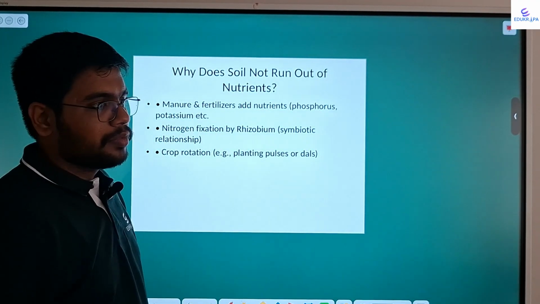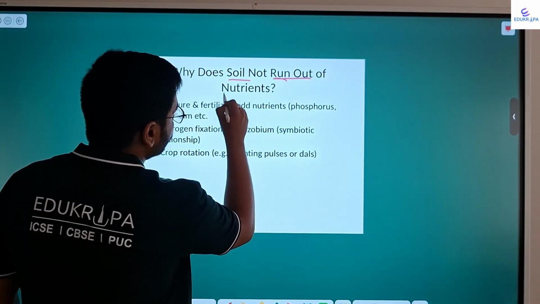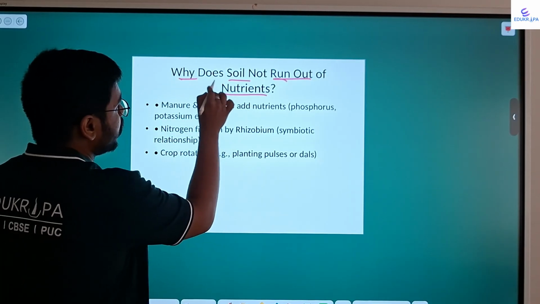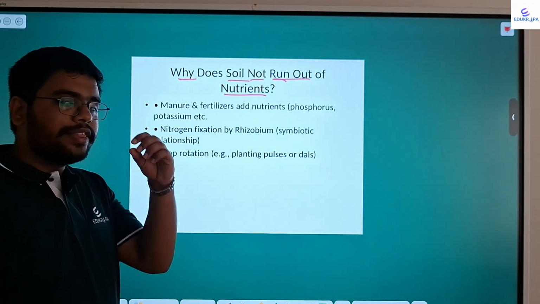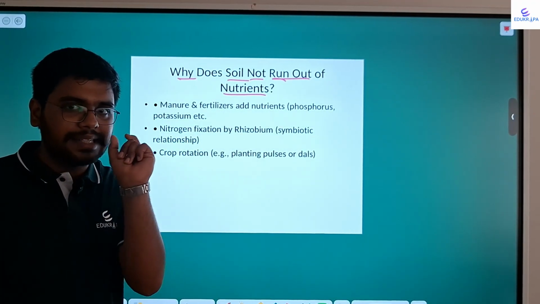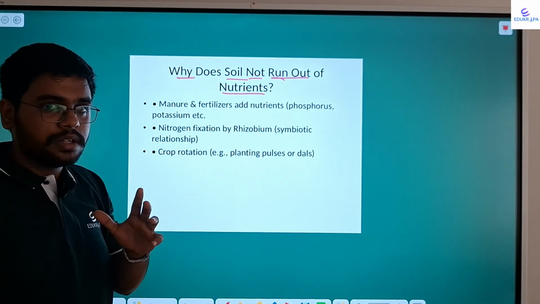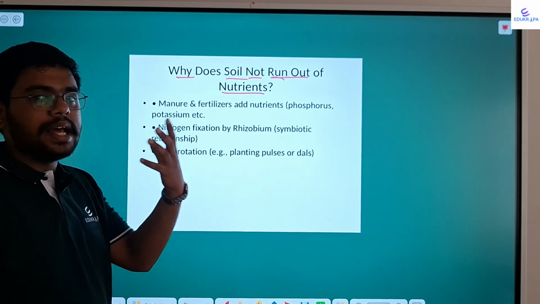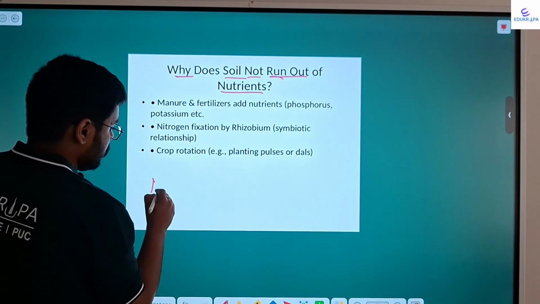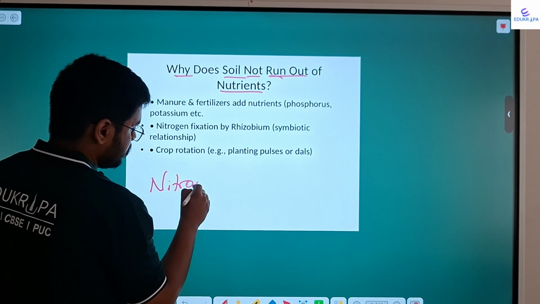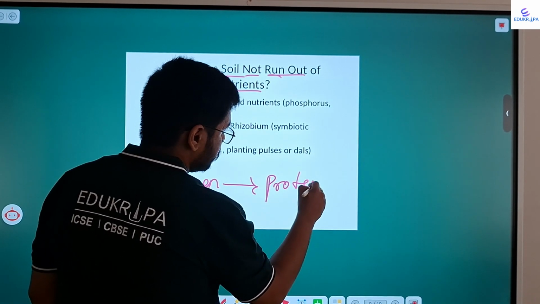You can wonder, there are so many plants growing around us. Does soil run out of nutrients? Or why does soil not run out of nutrients? As I said before, in the roots of the plant, there is a bacteria called rhizobium, which usually helps in conversion of atmospheric nitrogen into nitrates, which is utilized by the plant to make protein. Nitrogen is usually associated with protein synthesis.